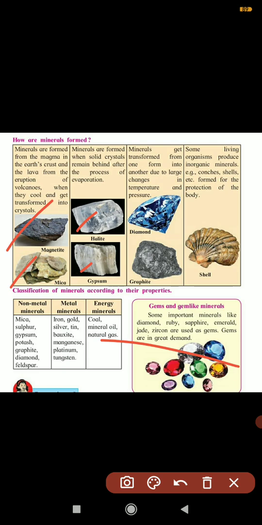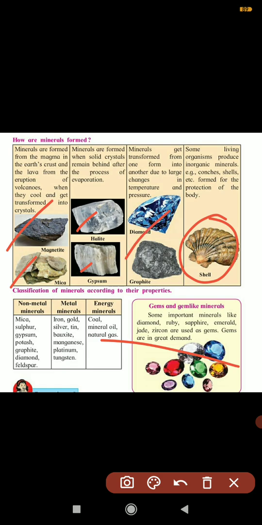Now next, some minerals are obtained from living organisms. They can produce inorganic minerals. They produce protective shells, mostly in the ocean. Some living things make shells and conches for the protection of their body, and from that we get inorganic minerals.